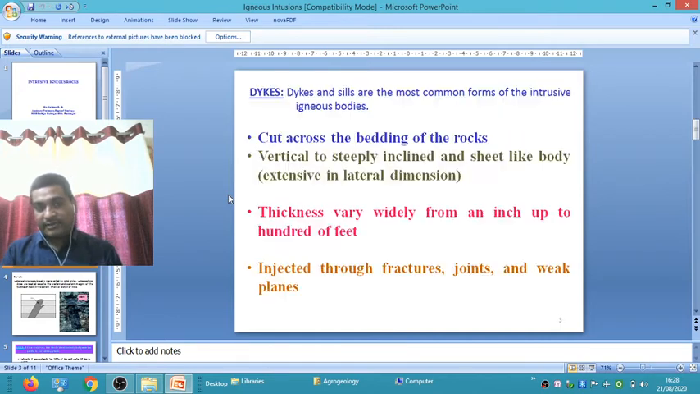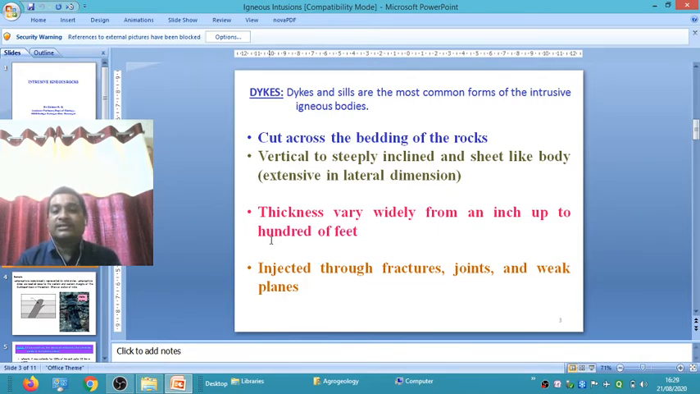First one, dike. What is meant by a dike? A dike is vertical to the country rock. It is the most common form of intrusive igneous body and cuts across the bedding of the rocks. Suppose the bed trend is north-south, and the dike cuts across this north-south rock. It is a steeply inclined, sheet-like body with extensive lateral dimension. The thickness of a dike varies from inches up to hundreds of feet, injected through fractures, joints and weak planes.